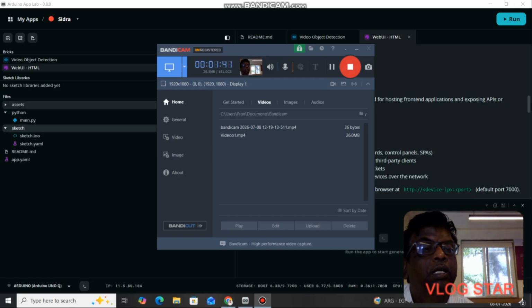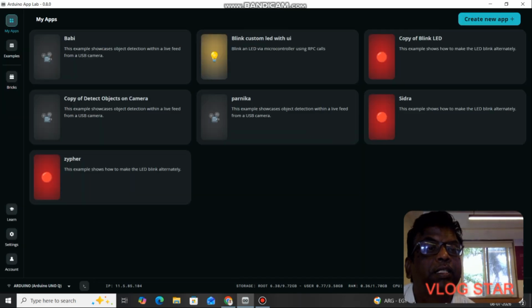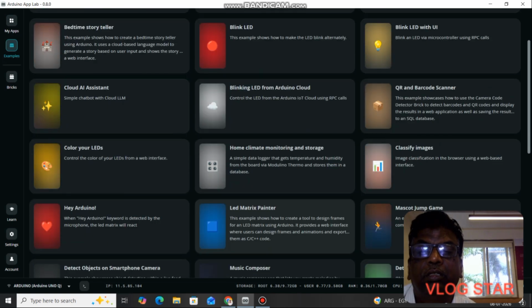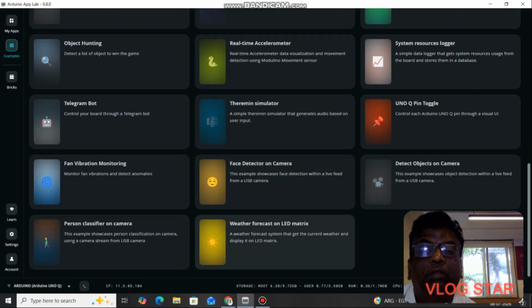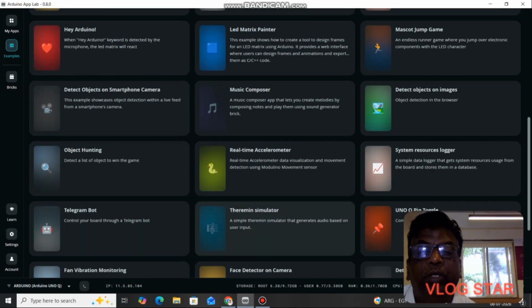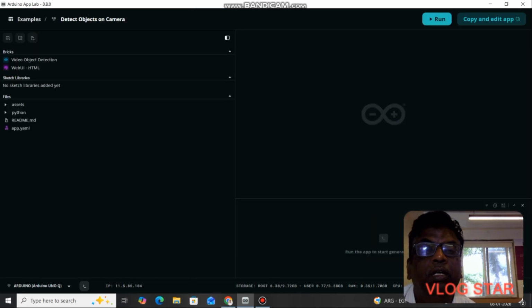First of all, I am going to add some documents from the video object detection to the assets folder. So I will go to the examples section. Here I have the video object detection example, detect objects on camera.